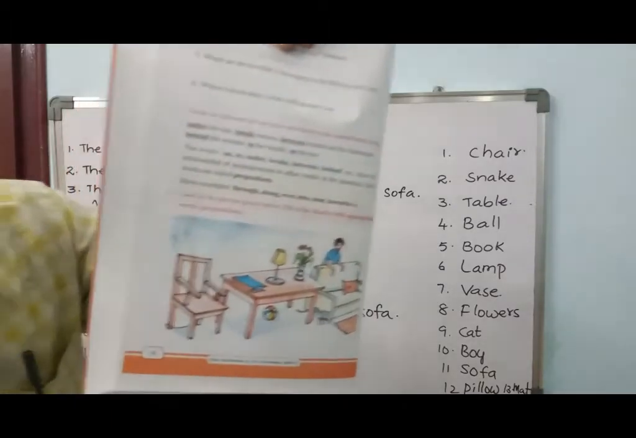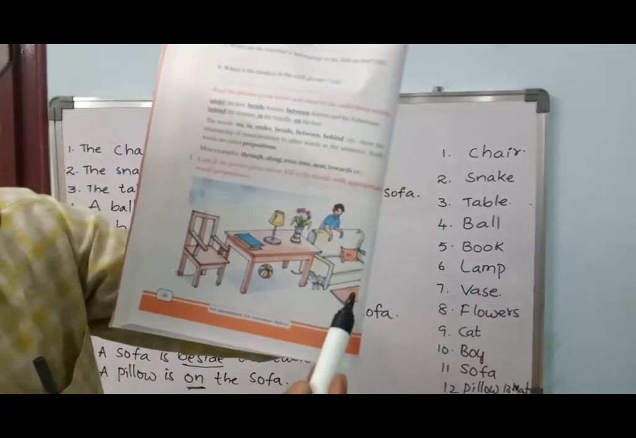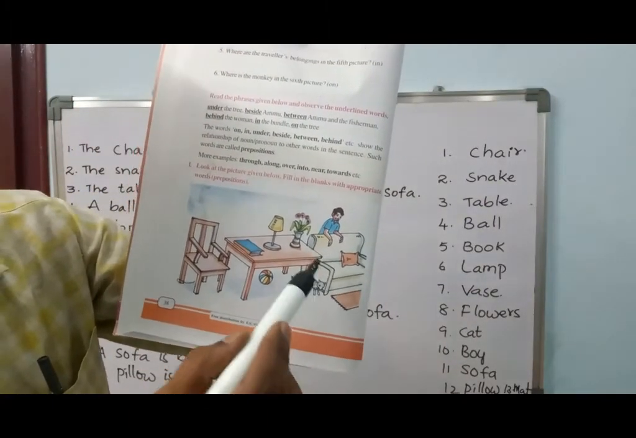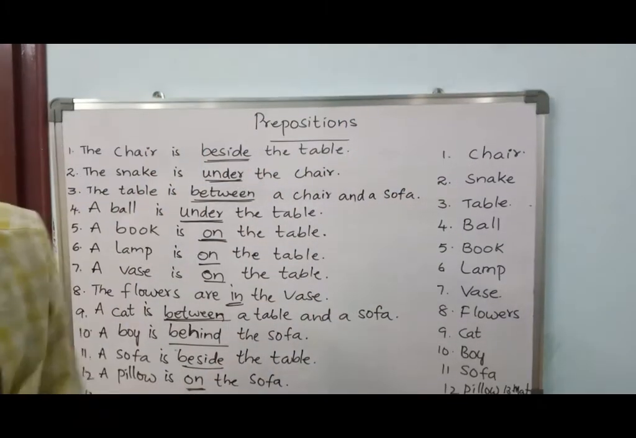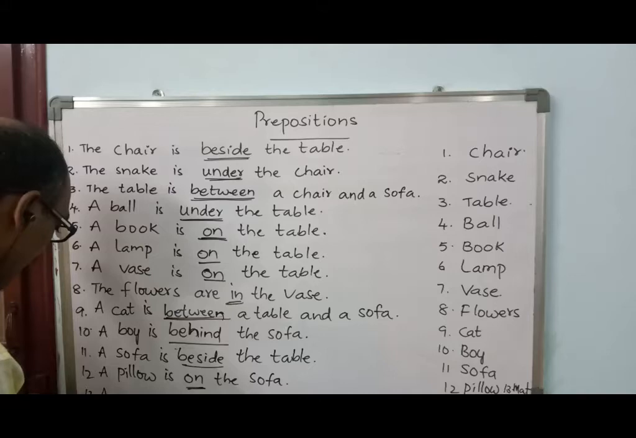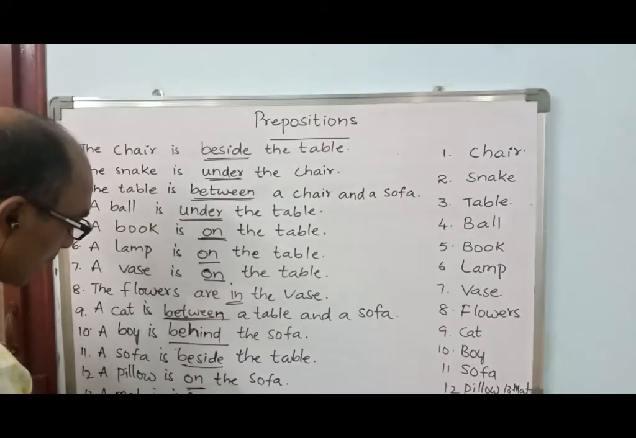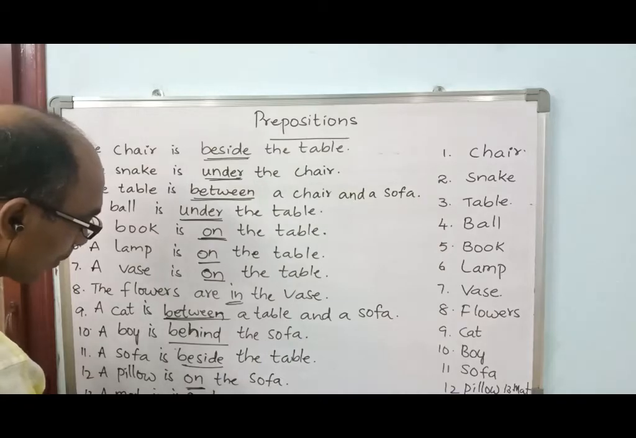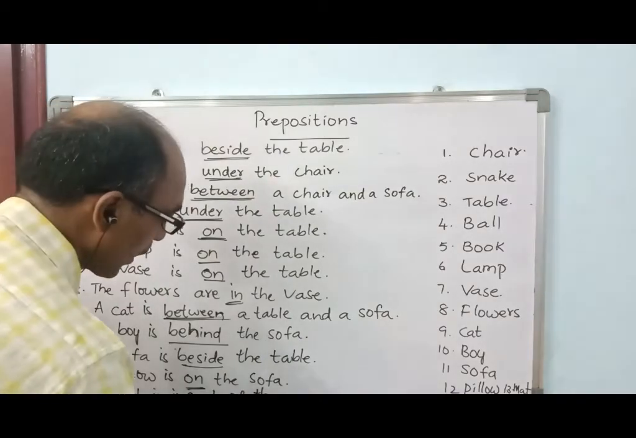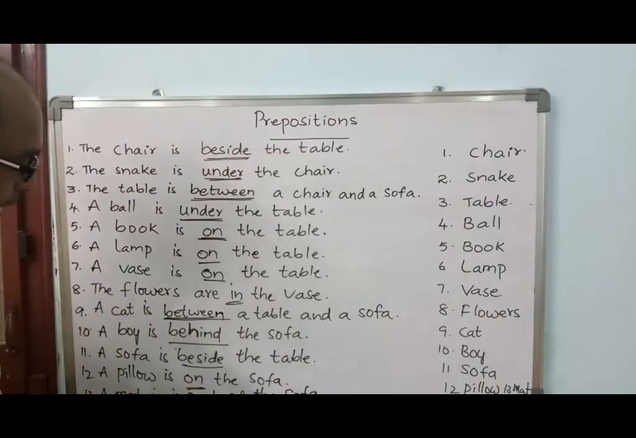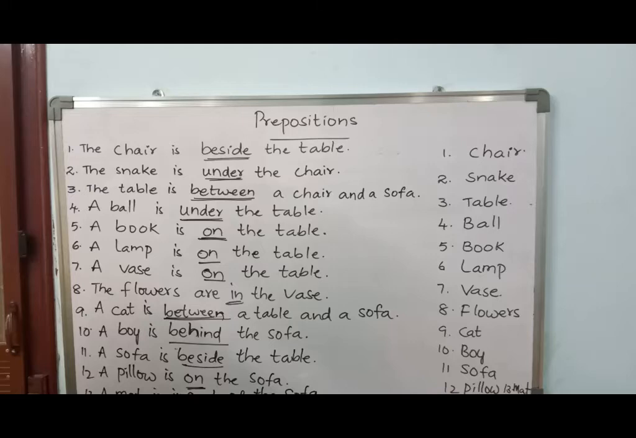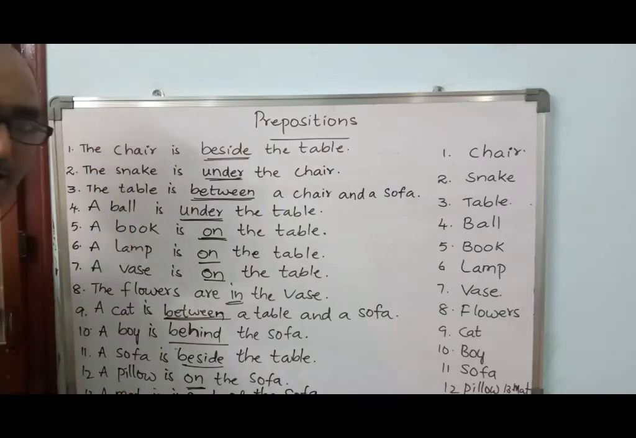Finally, we have one and only, that is the mat. Where is the mat, children? Where is the mat? Mat is in front of the sofa. Exactly, you're right. A mat is in front of the sofa.